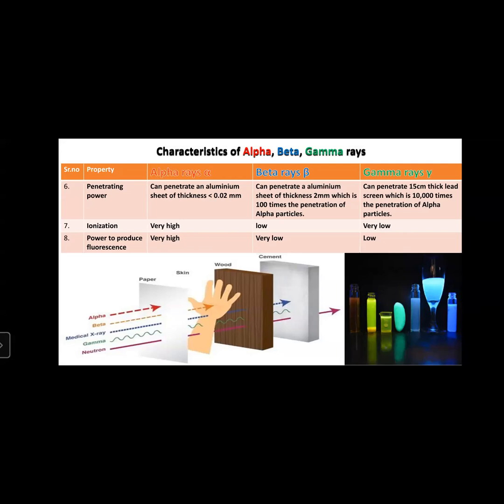To understand fluorescence, I have given you the image at the bottom right side, in which some chemicals kept in glass bottles are giving out numerous colorful visible lights. This is nothing but fluorescence, because they are showing visible light.